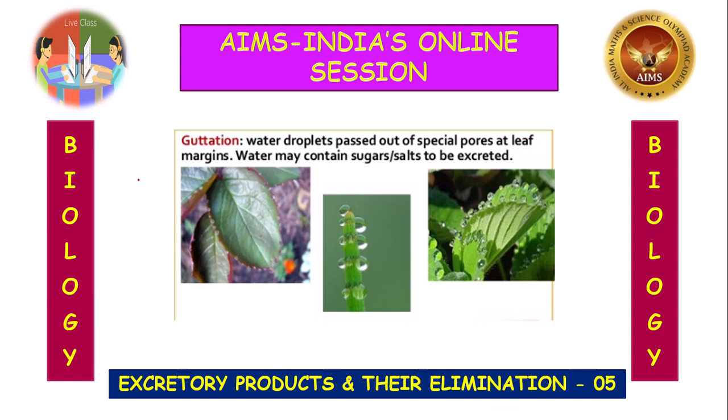Here let us discuss some important functions carried out: what are the waste materials formed in the plants, how they are useful for the plants, and how they are eliminated from the plant.